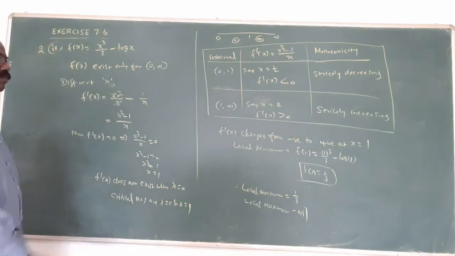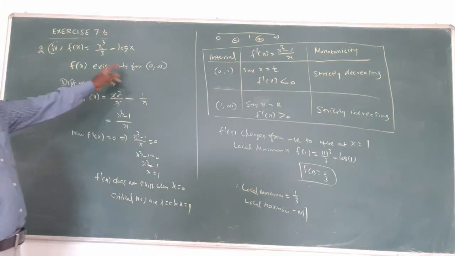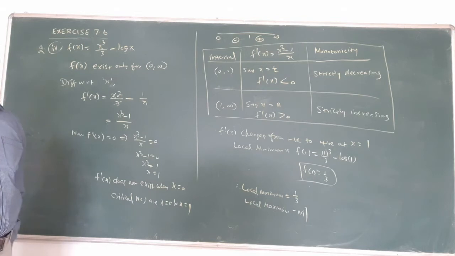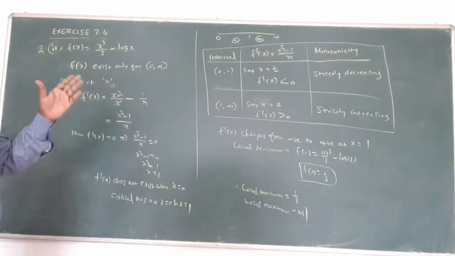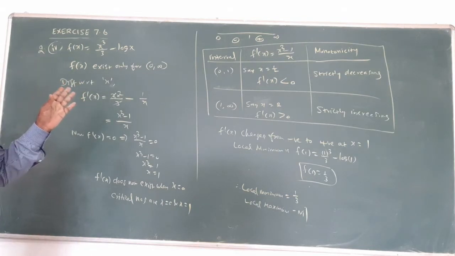Say, with only one more extra condition, this x is only for 0 comma infinity. Don't put negative values. 0 to infinity only.